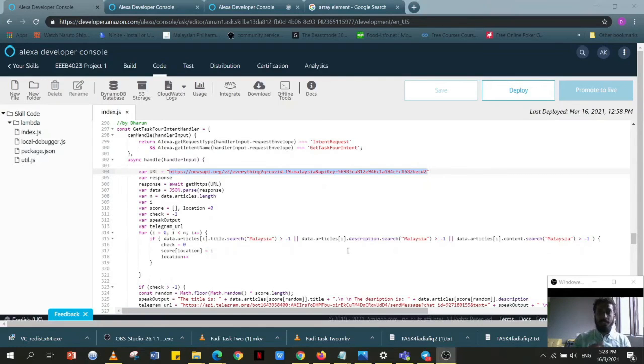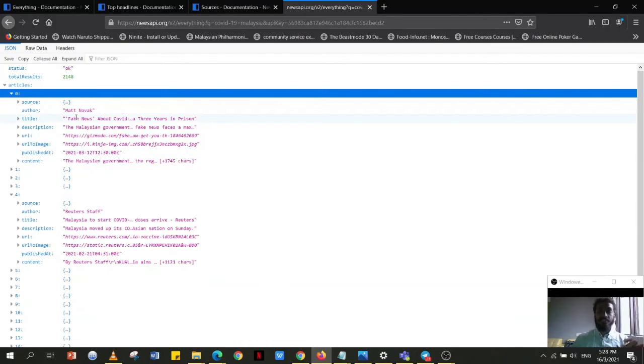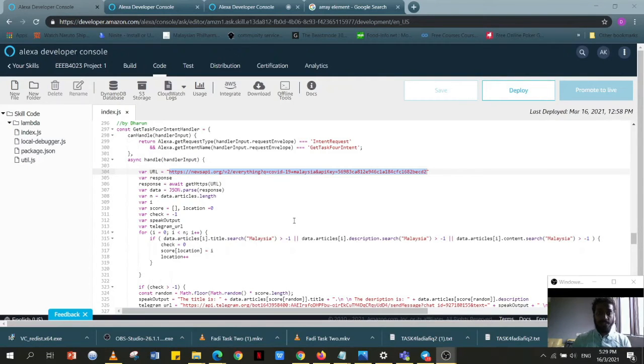In the first round of the for loop, it will search through the first article. If this article contains the term Malaysia, which it does, then check will be set to 0. Now score at location 0 will have the value 0, and location will increment. For the next round, it will search through the next article.